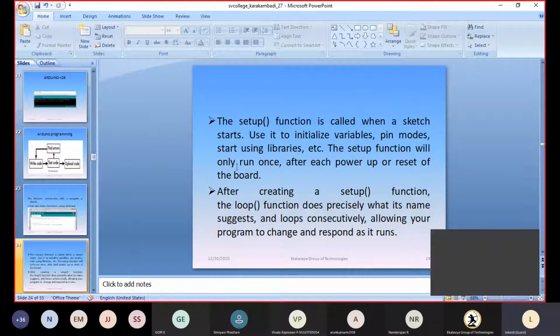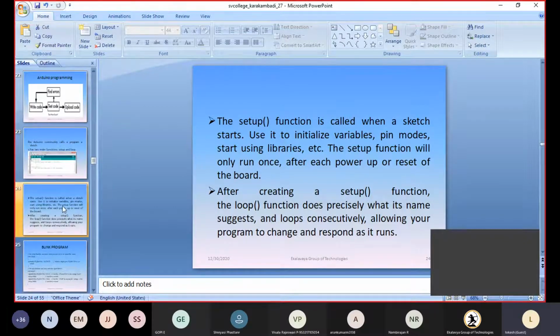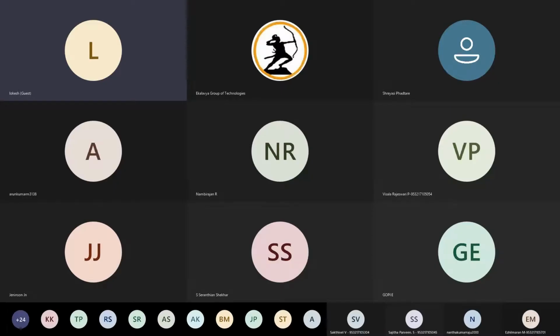The setup function will run only one time, after every power reset. Next, after creating the setup function, the loop function does precisely what its name suggests. It continuously executes the program which we have in it. That's how we have it. Now I will show you how the bare minimum sketch looks.